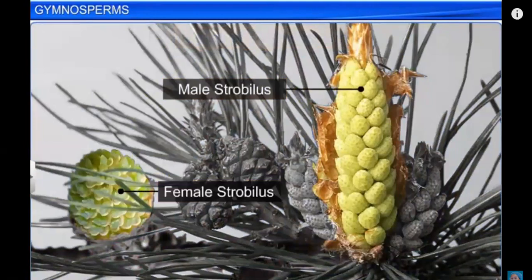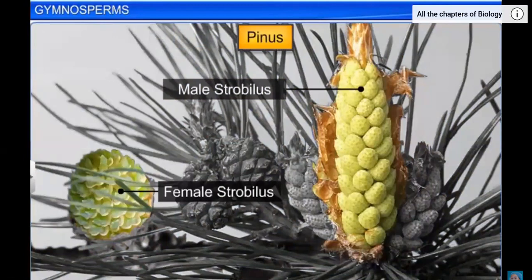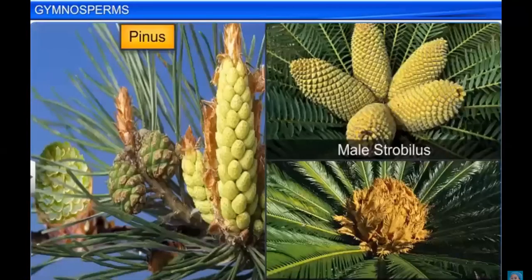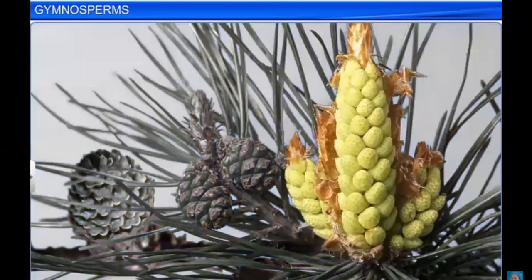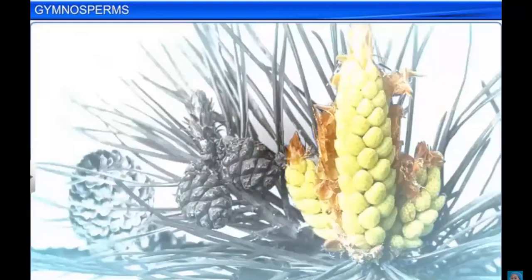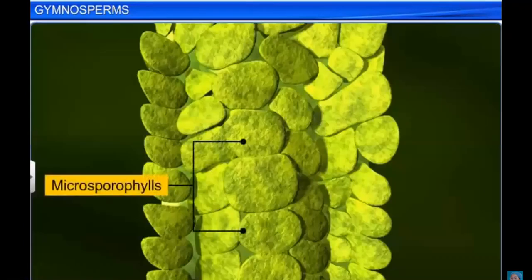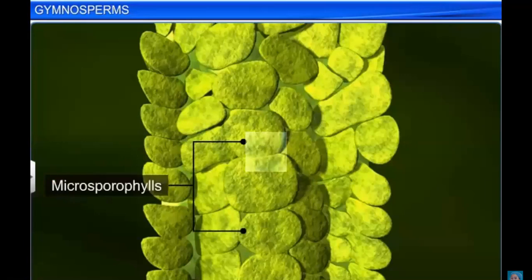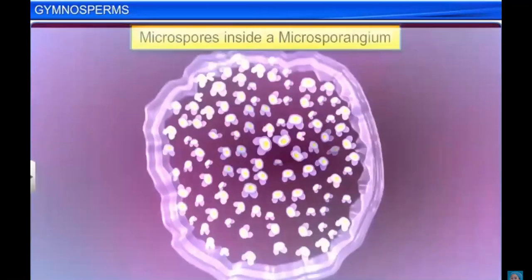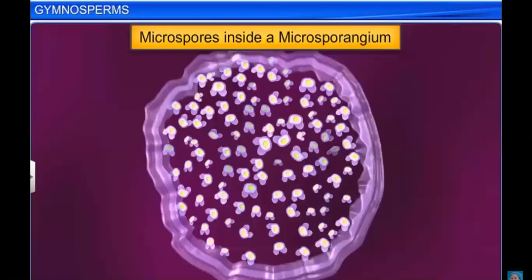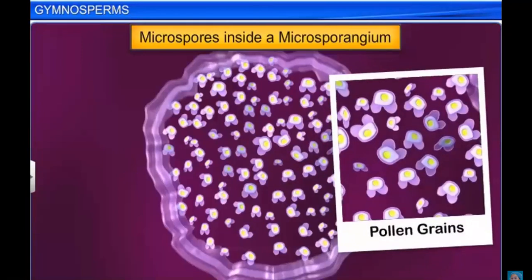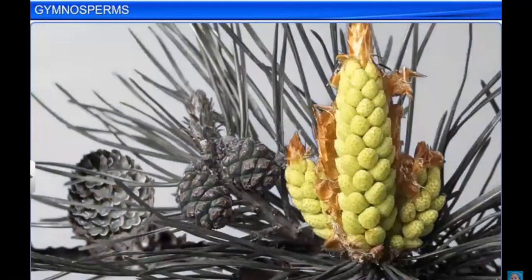Interestingly, the strobili may be born on the same tree as seen in Pinus, or on different trees as seen in Cycas. The male strobilus has spirally arranged leaf-like structures called microsporophylls, which bear microsporangia, a structure that produces haploid microspores. A few microspores develop into male gametes called pollen grains, and the rest degenerate. Another name for male strobili is microsporangia.